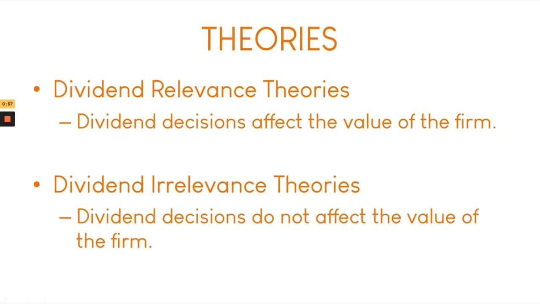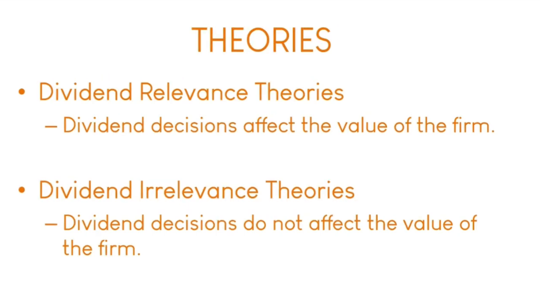These theories dictate how much value a dividend gives to the business and not how much value it gives to the shareholders. So this is the dividend and the firm that we're talking of, the dividend and the business. In the dividend relevance, this theory implies that the dividend decisions affect the value of the firm because of the attraction it will give to possible investors. More investors equals more money, and more money equals more value in the firm. The proprietors of this are Professor James Walter and Myron Gordon.